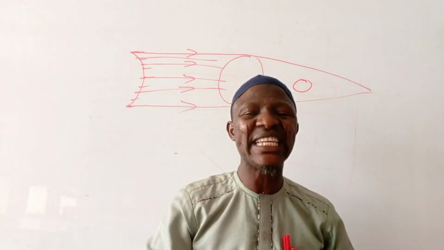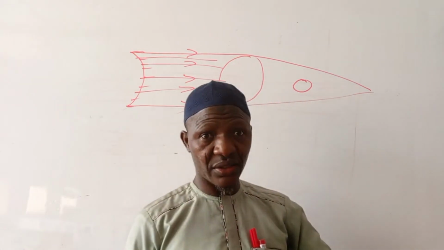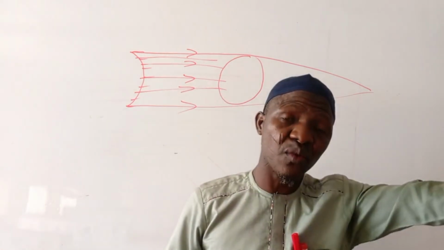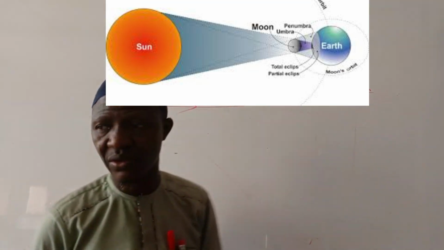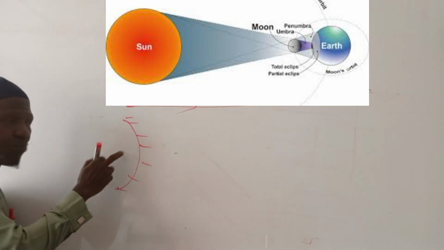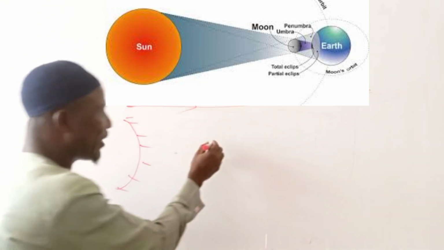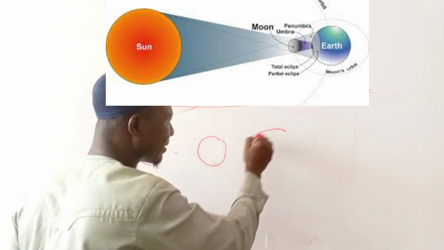But because we are already on the earth, we now say the moon blocks us, so we cannot see the sun. The eclipse of the sun, that is solar eclipse. To look like this, the sun is here producing the light. Then if you have the moon here, then the earth here around this place.